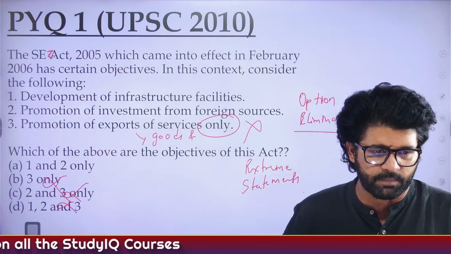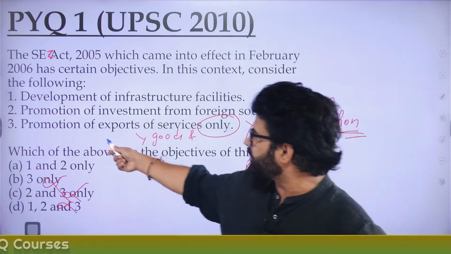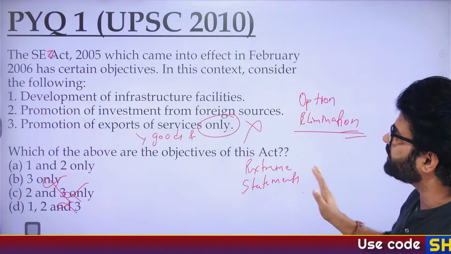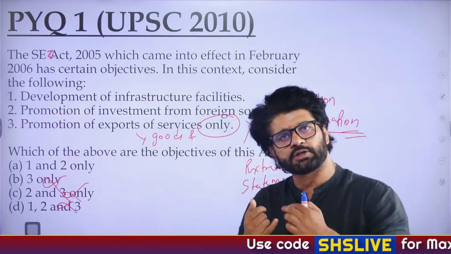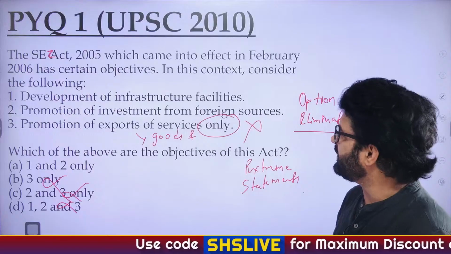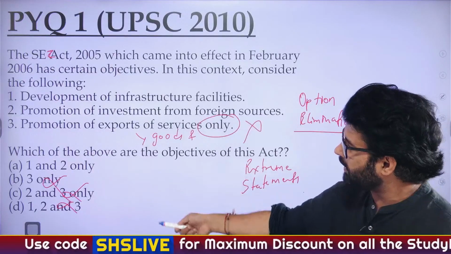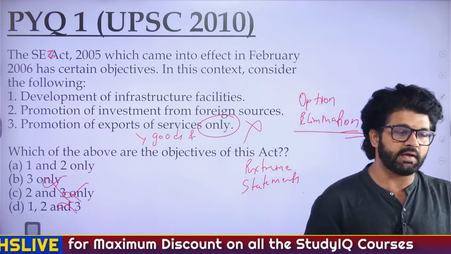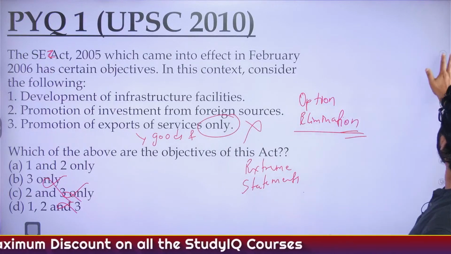Hope you understood, people, what we have just discussed. The third statement is wrong. Promotion of exports of services only. It is both exports of goods and services, not only services. So if you eliminate the third, you will get the answer, that is A, 1 and 2 only. Hope you got it. Cool.